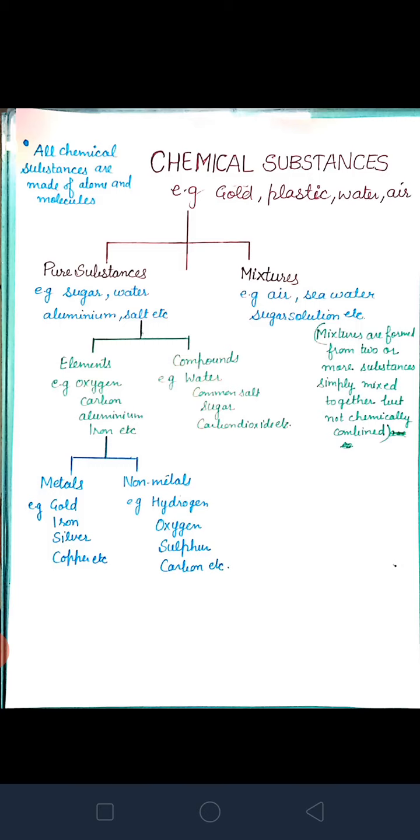If you burn paper, then what will you get? After burning paper, you will get ash. And ash is totally different from the paper. It means a new substance is formed. What do you mean by chemical change? The change in which a new substance is formed. And today, beta, we will discuss chemical substances.